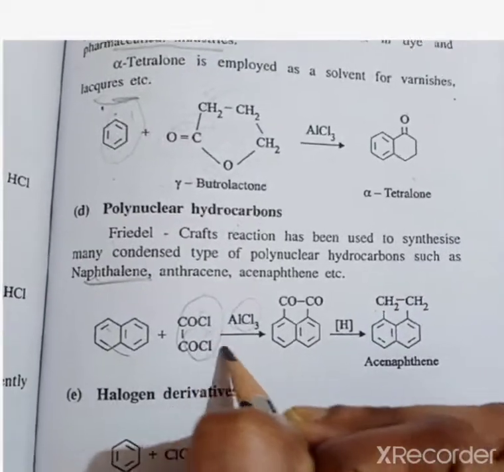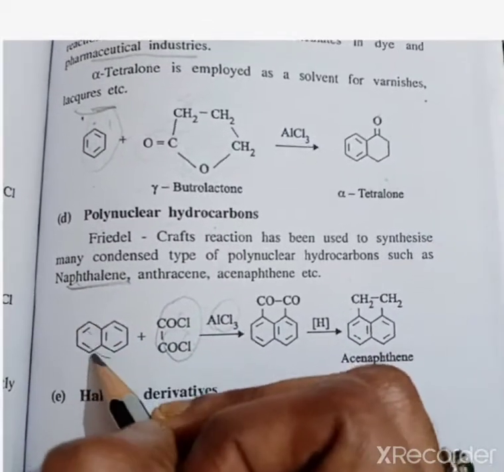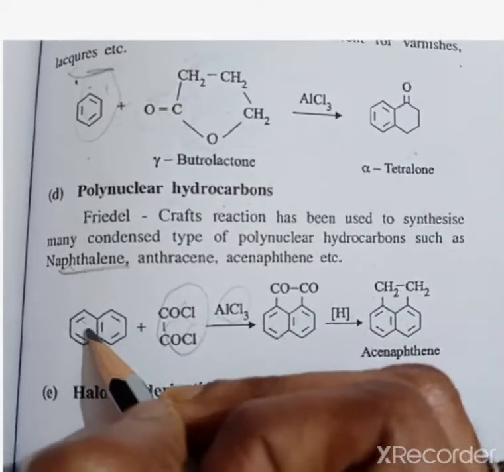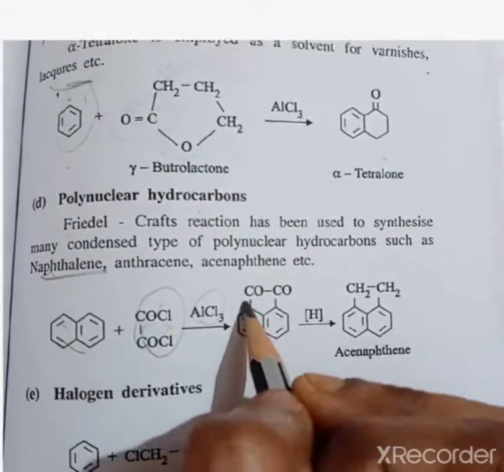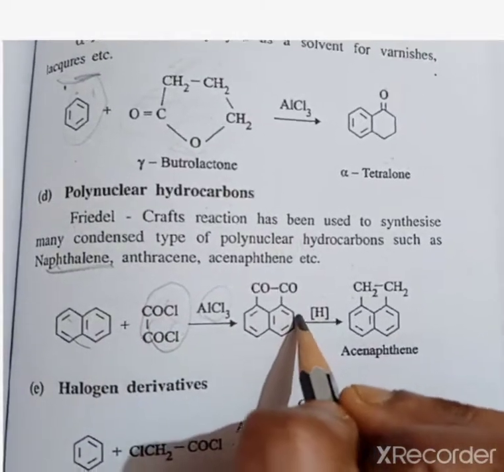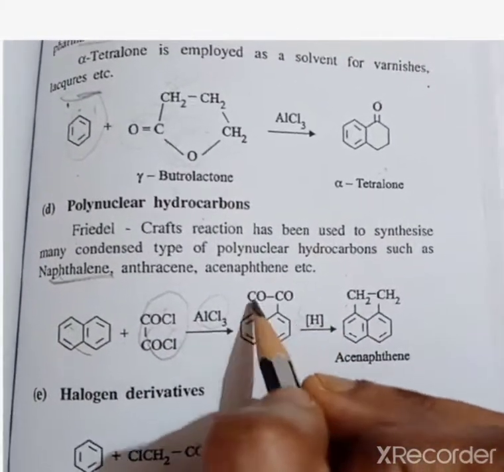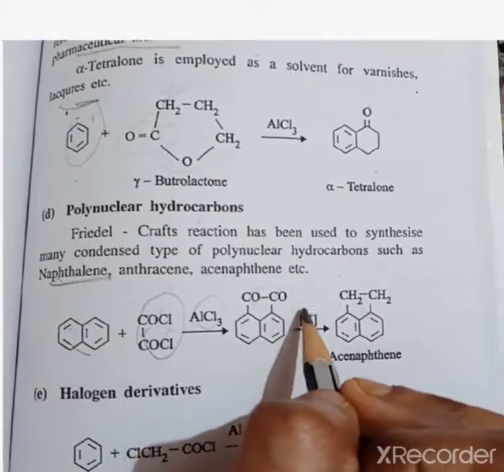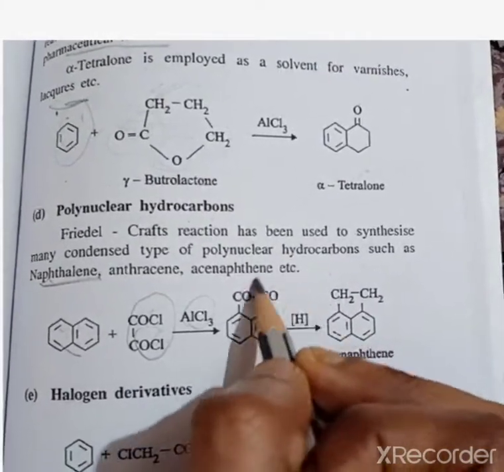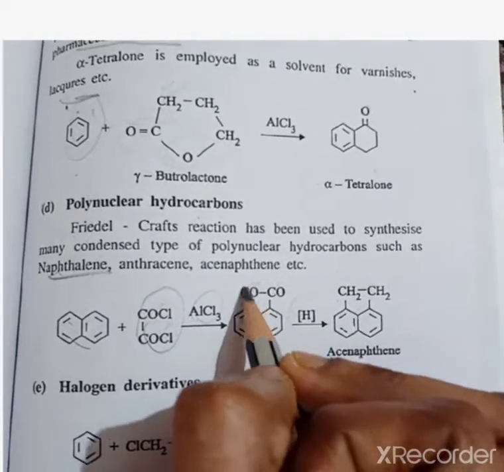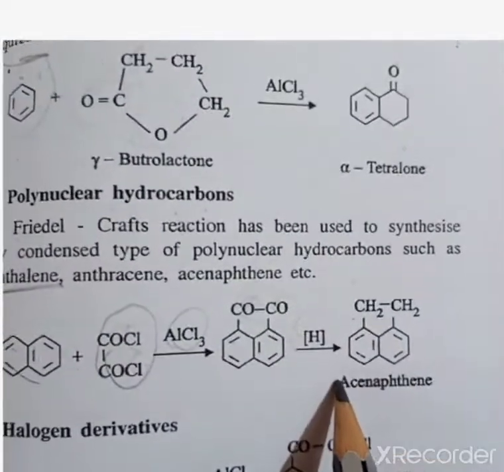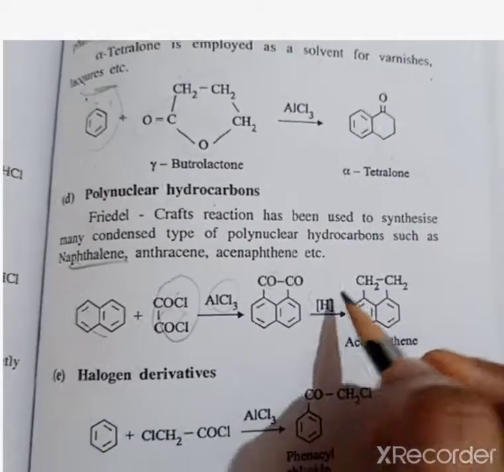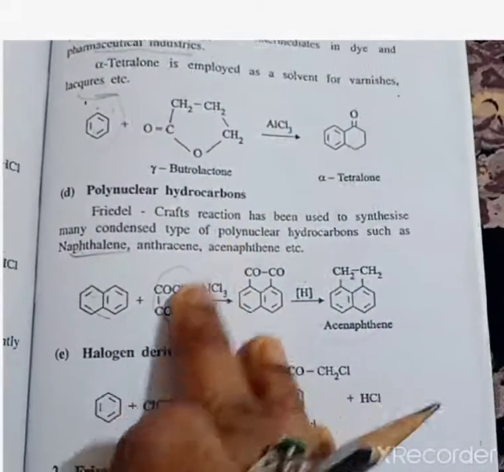Okay, the Cl will be replaced and this carbon will be directly attached. Here this reaction will be the same, only the Cl will be replaced. It undergoes addition, hydration, reduction, and it will be converted into CH2. The CO will be removed, the O will be removed and hydration will occur, so it forms a CH2 compound. So it is said to be acetophenanthrene. Okay, so it is a polynuclear hydrocarbon.